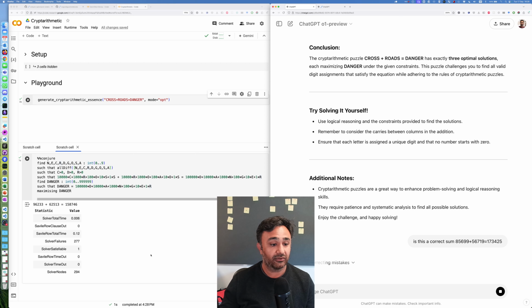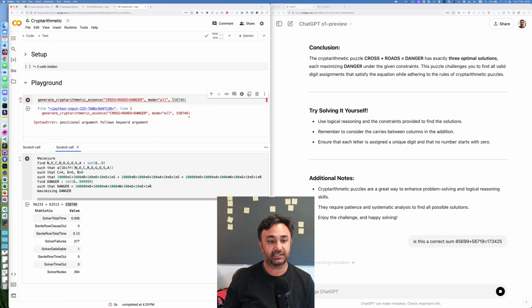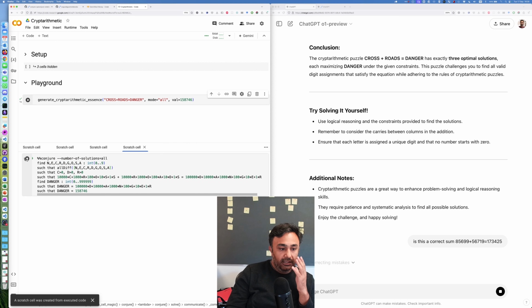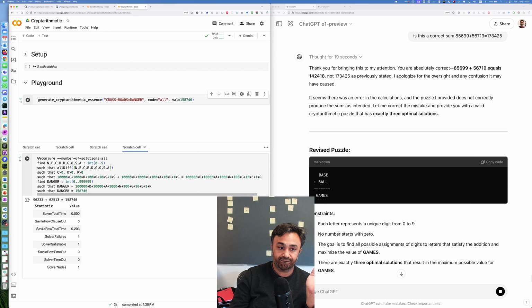In the meantime, maybe on the left-hand side. So now that we know the optimal, well, I think that's the optimal. I might be wrong. I have another way of saying, find me all solutions such that the value equals that number. And it produces some more scratch cells for me. Run that one. And now on the left, I think I have a proof that that is the only solution, right? So when I say number of solutions all here, if there were multiple solutions, it would produce those.